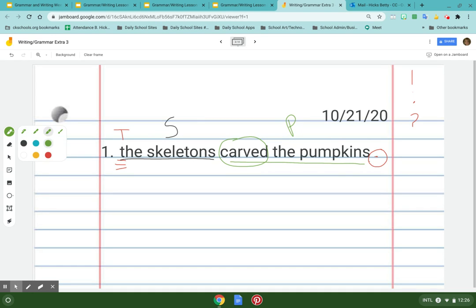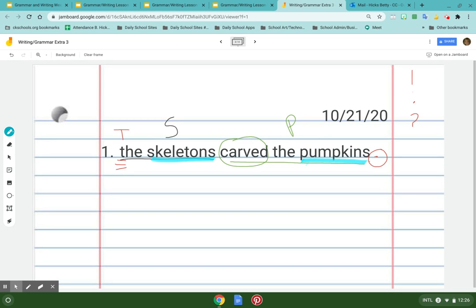Then what I'm going to do is I'm going to look for things, adjectives to go in front of my nouns. Those are my 2 nouns. A skeleton was a living creature. He's actually a thing now. A pumpkin is a thing. I don't have any adjectives in this sentence.